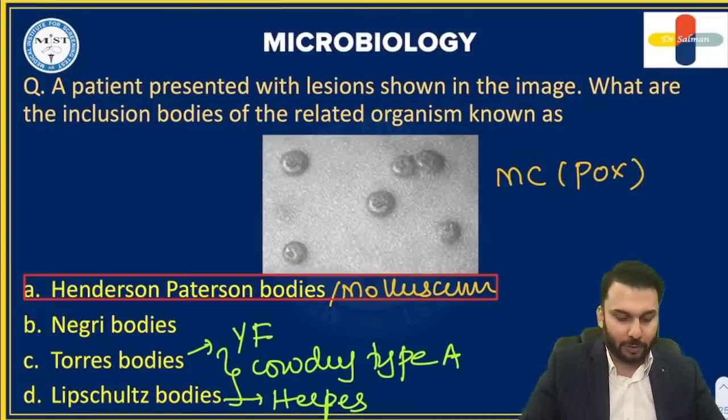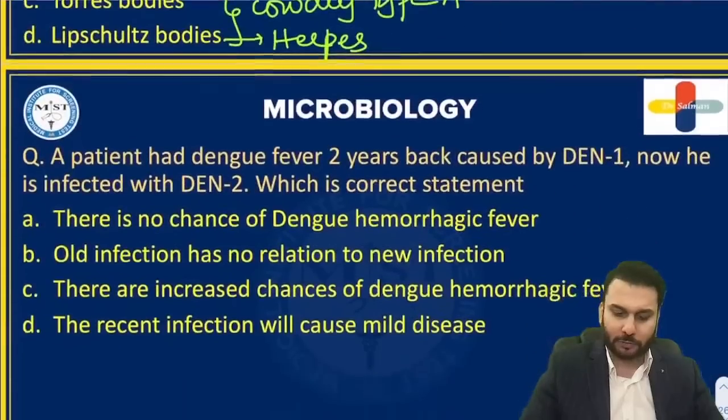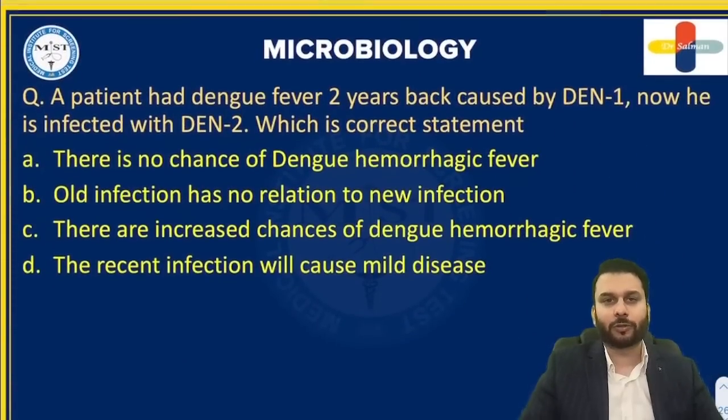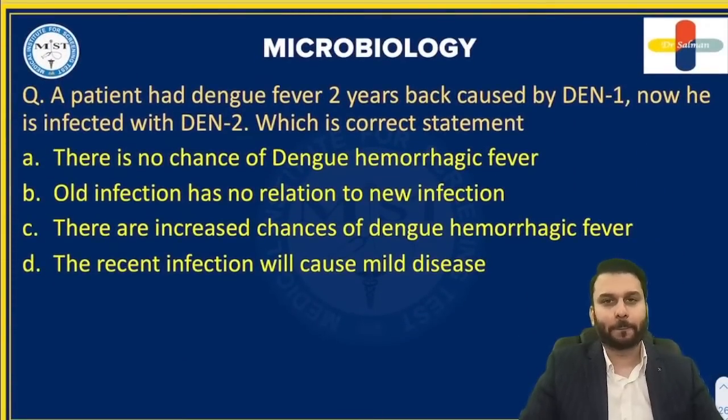All right, is that understood by all of you? So Lipschutz bodies are basically seen in the herpes simplex virus, right? So that's about that. Quite an easy question. Chalo, this is also easy. Let us finish this quickly. This entire question is just revising one concept that you should be knowing already.